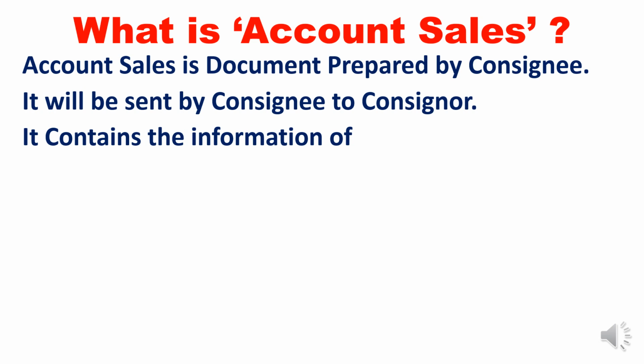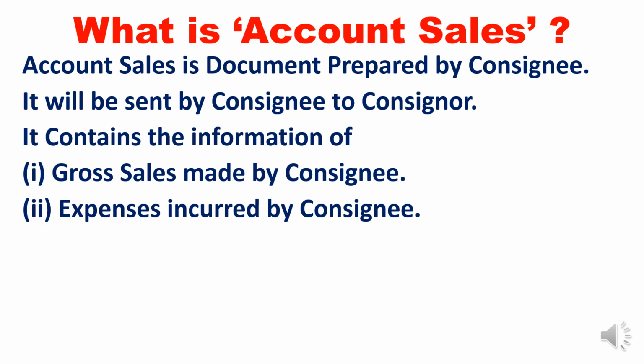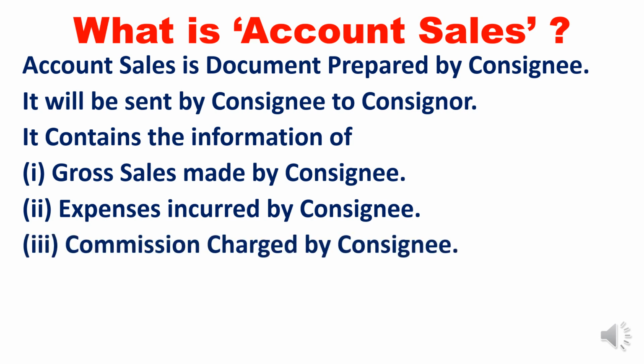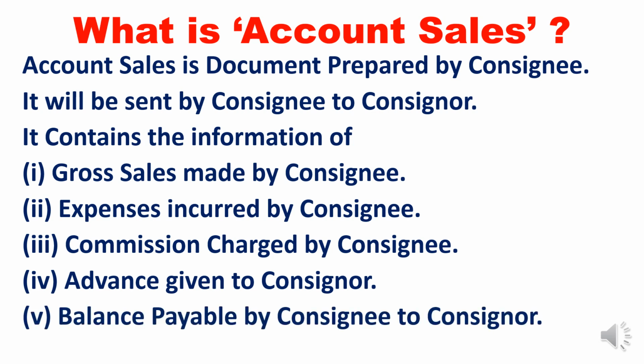Those details will be furnished. It is a very simple document, prepared by the consignee and sent to the consignor. It contains the information of gross sales made by the consignee, expenses incurred by the consignee, commission charged by the consignee, advance given to the consignor, and balance payable by the consignee to the consignor. This information will be furnished in a document called account sales.